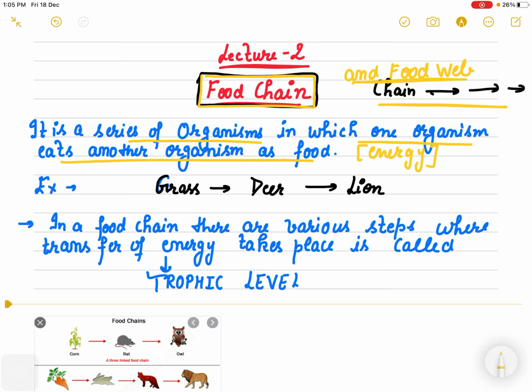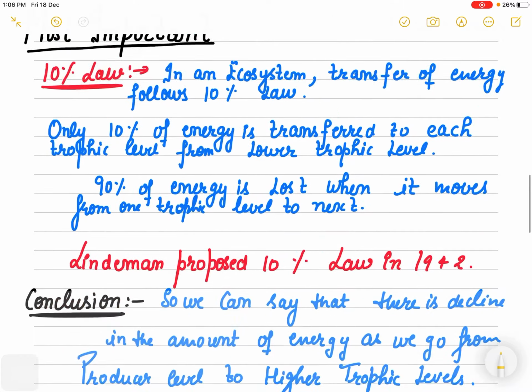A very simple food chain I have written here, which is a grazing food chain, that is grass is eaten by deer and then lion eats deer, right? So this is a three-step, just a very simple food chain.